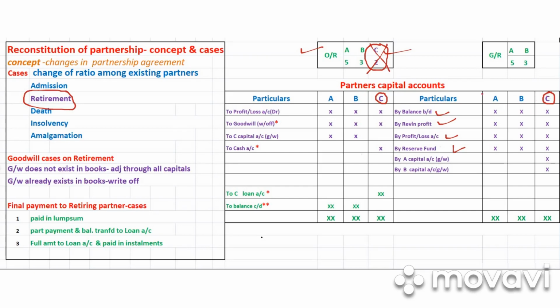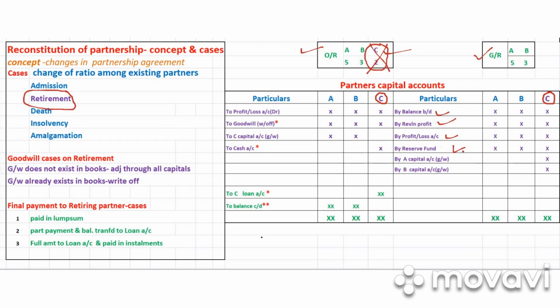So if C's share is taken by both A and B, in this case you can see the gaining ratio we already discussed, because no other information is given here. So the gaining ratio will be 5:3. It is certain that A and B both are going to gain from C's retirement, so both A and B have to compensate the retiring partner, that is C. For this purpose they will calculate goodwill.